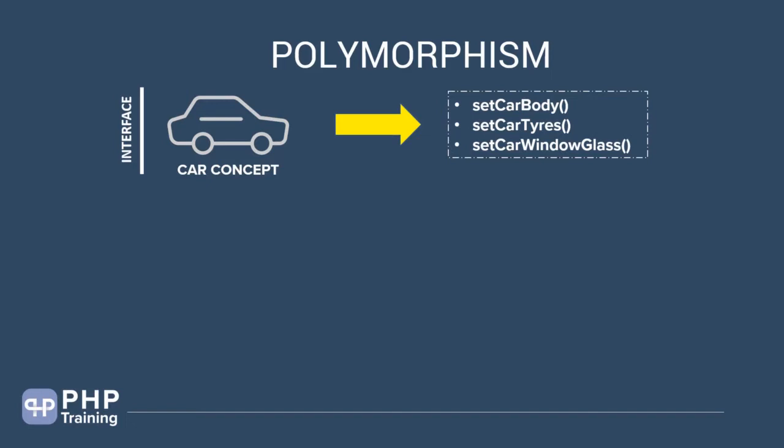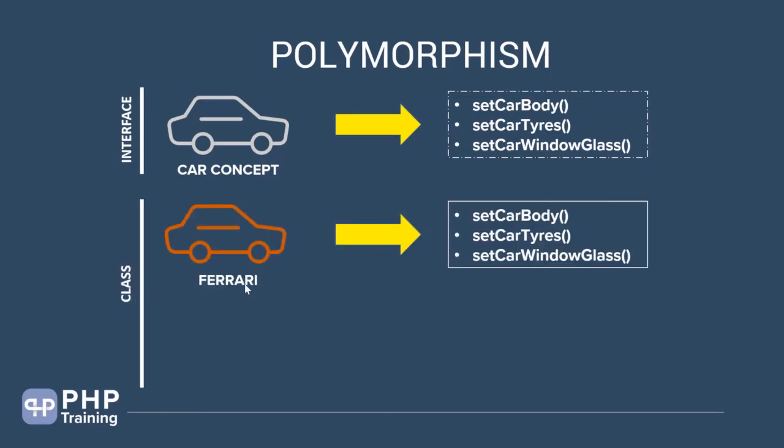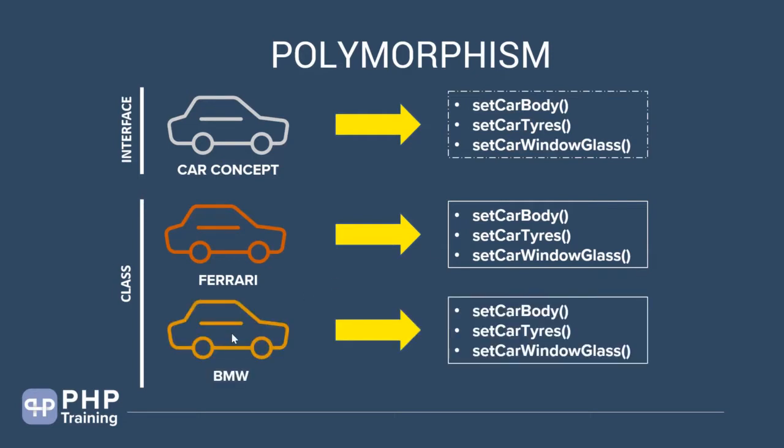A car interface basically has three methods: set car body, set car type and set car window glass. Now the interface has only told in the definition that any class that implements this interface has to define these methods. So let's say you have a class Ferrari that wants to implement this interface. It knows from the contract that when it implements the car interface, it has to implement set car body, set car type and set car window glass. Then when a BMW wants to implement the same interface, it has the same methods.